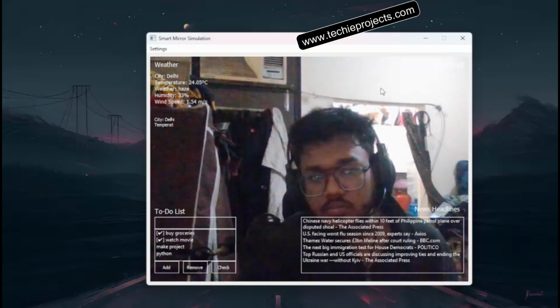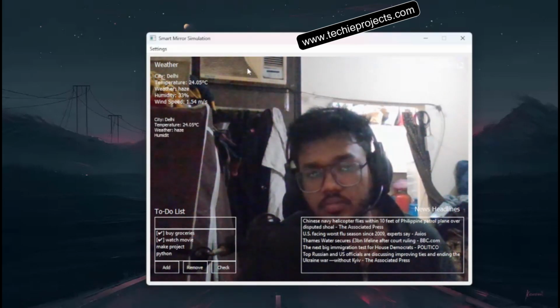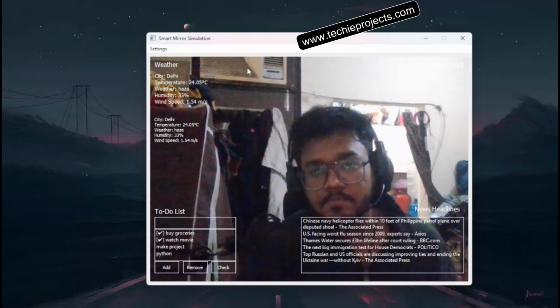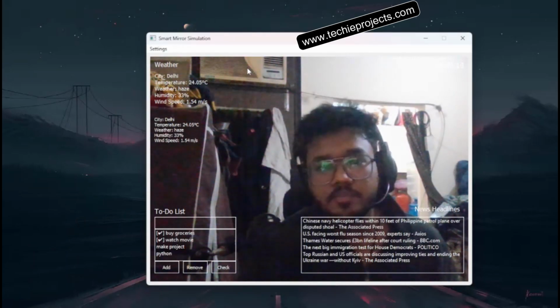City, Delhi. Temperature, 24.05 degrees Celsius. Weather, haze. Humidity, 33%. Wind speed, 1.54 m/s.